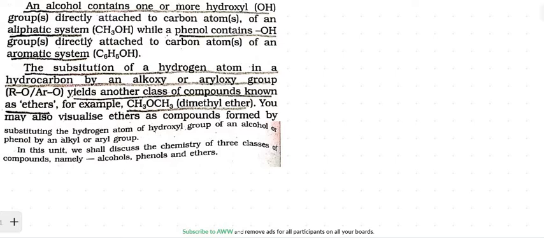The substitution of a hydrogen atom in a hydrocarbon by an alkoxy or aryloxy group, that is OR or OAr, yields another class of compounds, and that is known as ether.